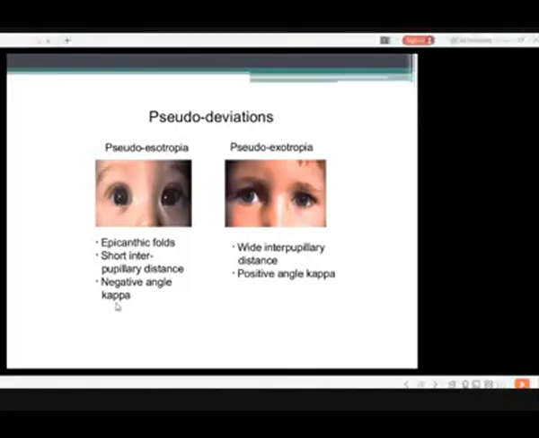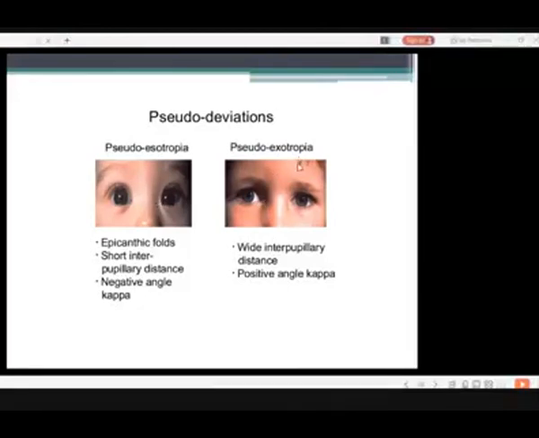Negative angle kappa: one is the visual axis, the other is the anatomical axis. The angle between the visual axis and the anatomical axis is called the angle kappa. When the eye is nasally deviated, it becomes negative. And when it is exotropia, it's called a positive angle kappa.